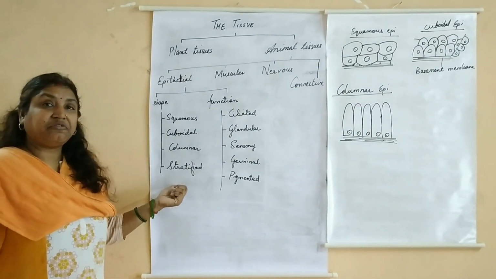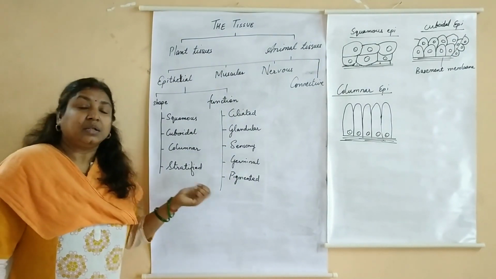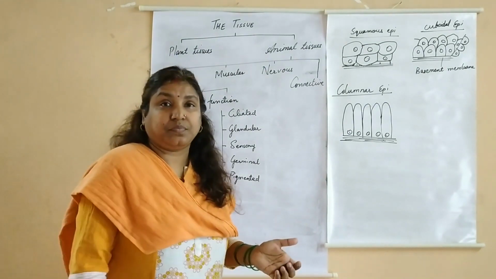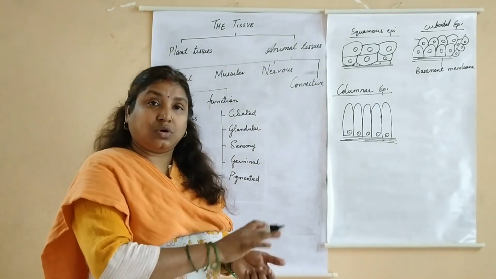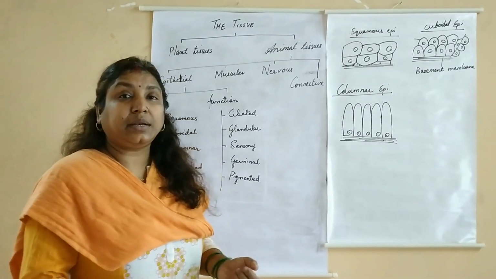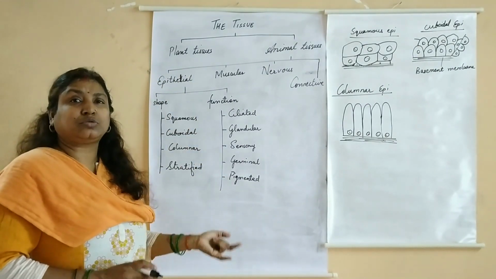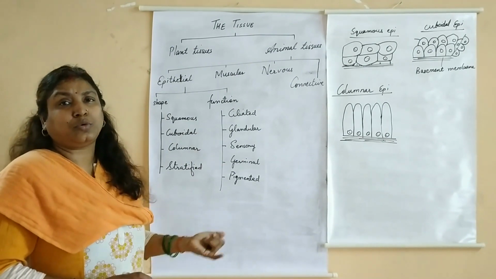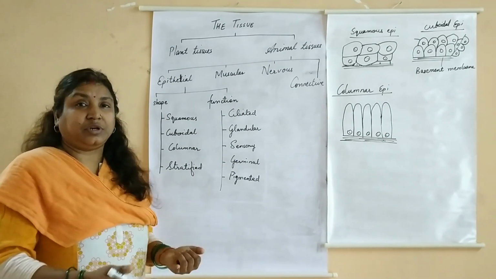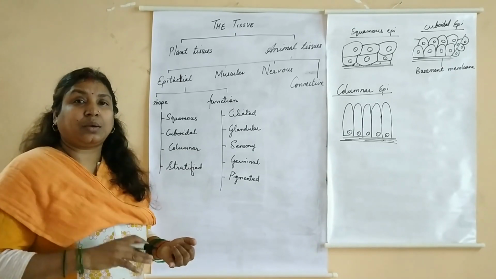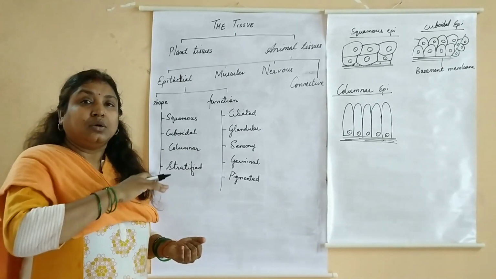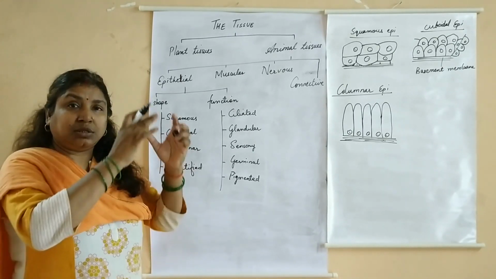Now what are stratified epithelial cells? They are a stack of cells, a stack of epithelial cells only. All the cells are epithelial, but they can be either of the same type, like all squamous together, or columnar together, or cuboidal together, or they may be of different type. Means one layer of squamous, one layer of cuboidal, one layer of columnar cells, and in this way they form